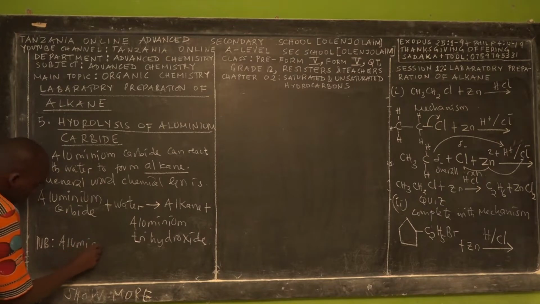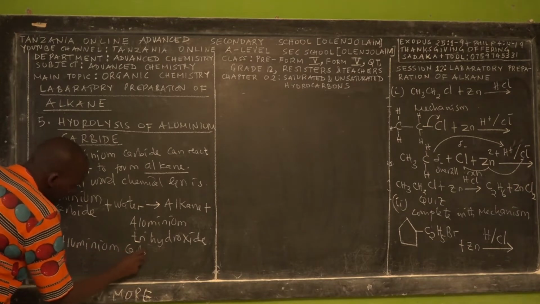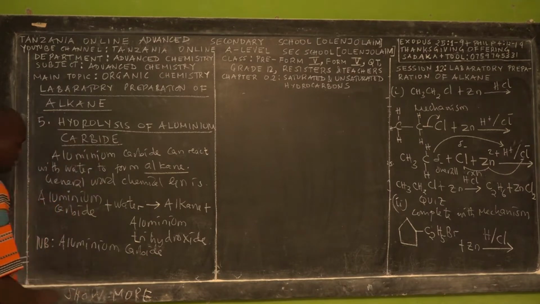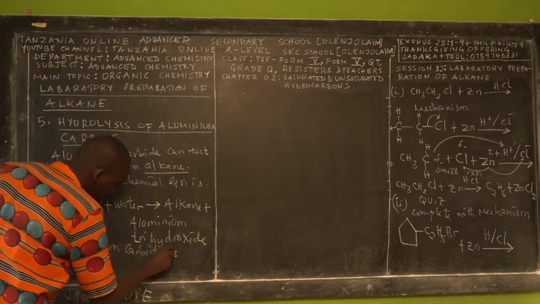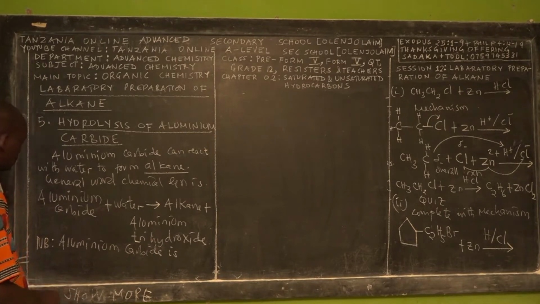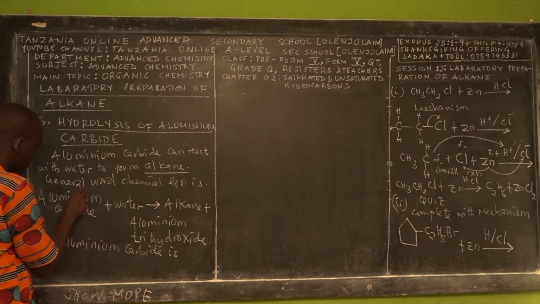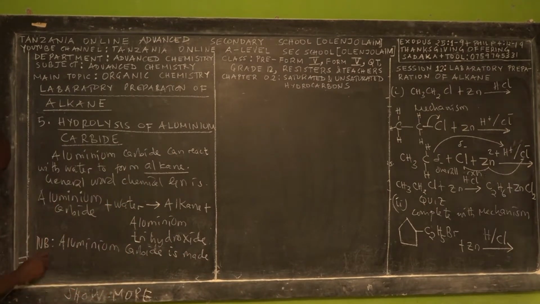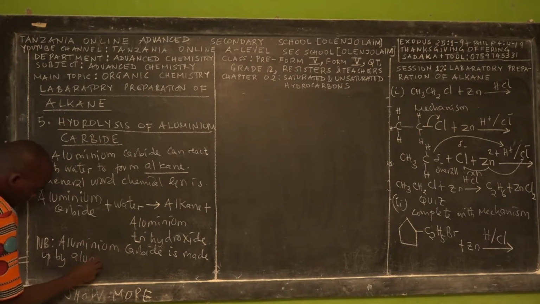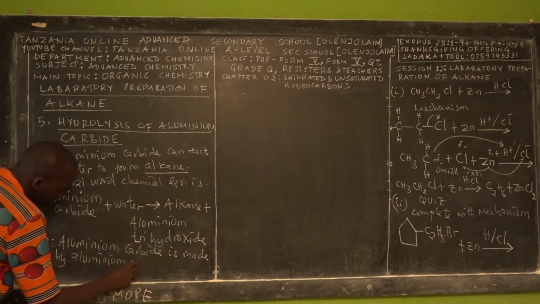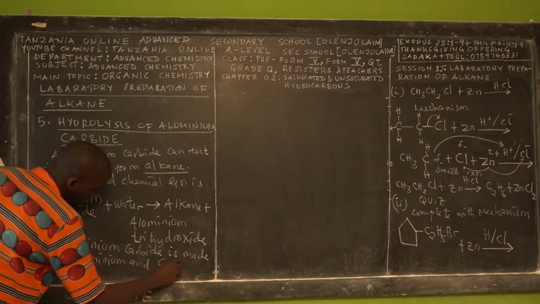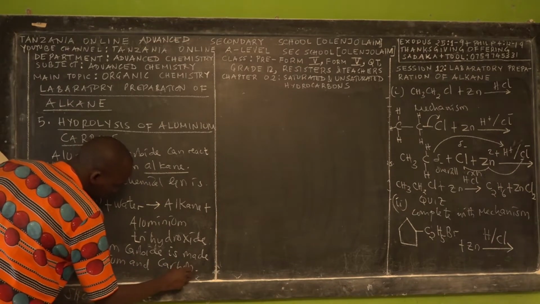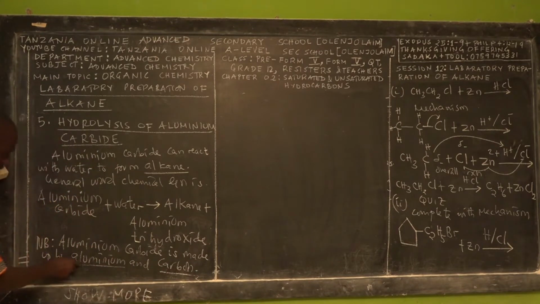So aluminium carbide is made up of aluminium and carbon.